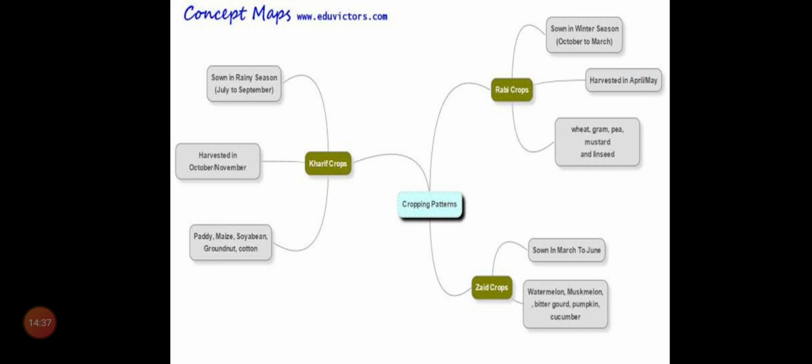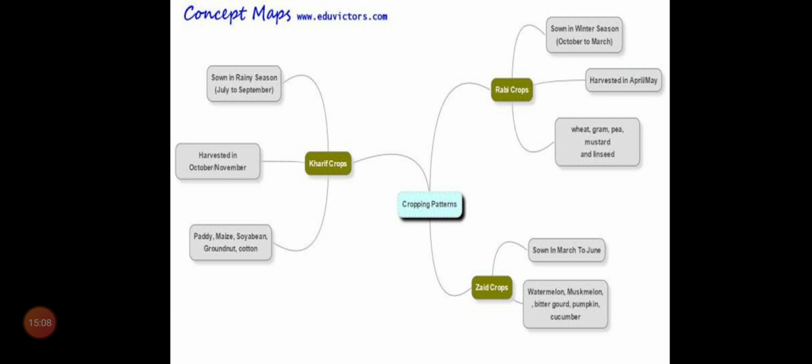So, the crops grown in the months of October to March are called Rabi crops. Here, wheat crop, gram crop, pea crop, mustard crop and linseed crops. These are the examples of Rabi crops.